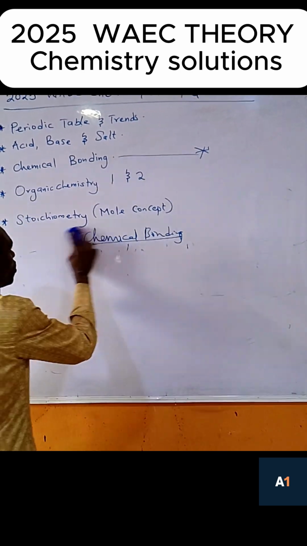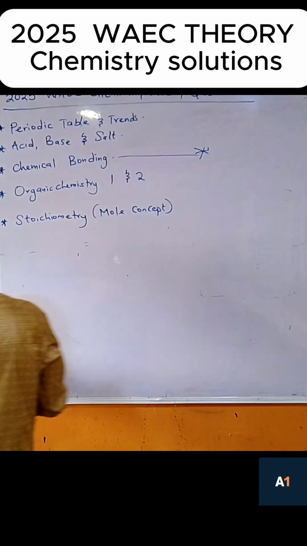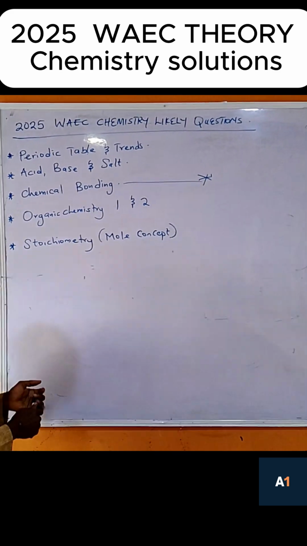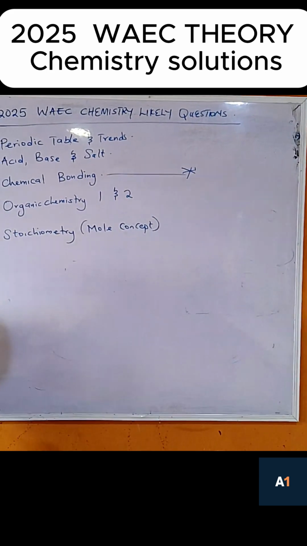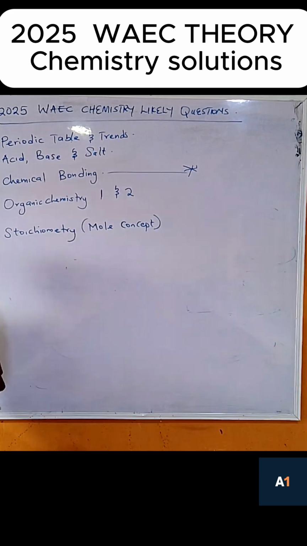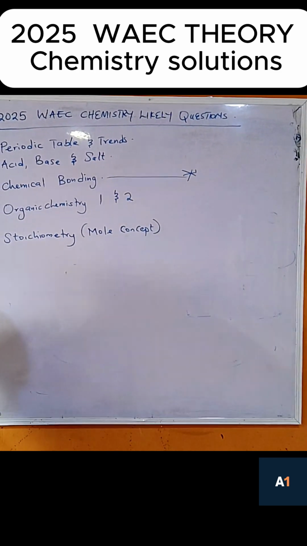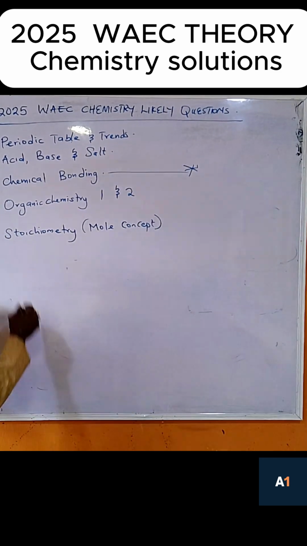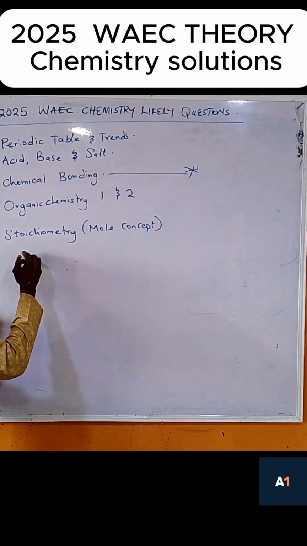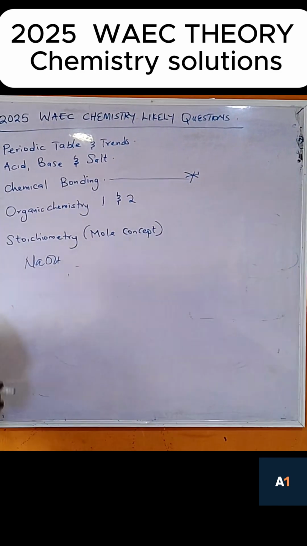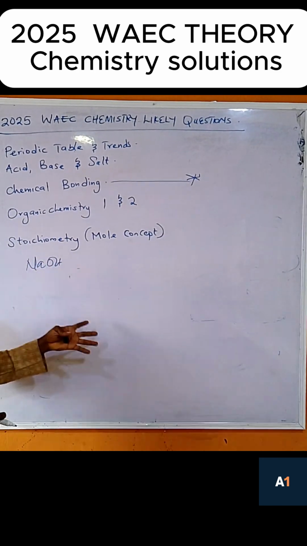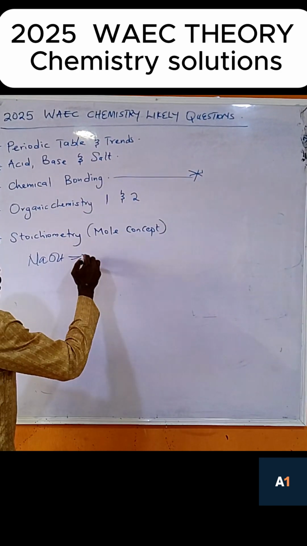But let me talk about a little thing about mole concept. Mole concept is just like formula. Now, when you are looking for the concentration, that is under mole concept, I will talk about how you can get the relative molecular mass and the concentration of anything. So now, when we say relative molecular mass, just like I want to find the relative molecular mass of sodium hydroxide, they will give you this. They will say find the relative molecular mass of this sodium hydroxide. They give you this one.